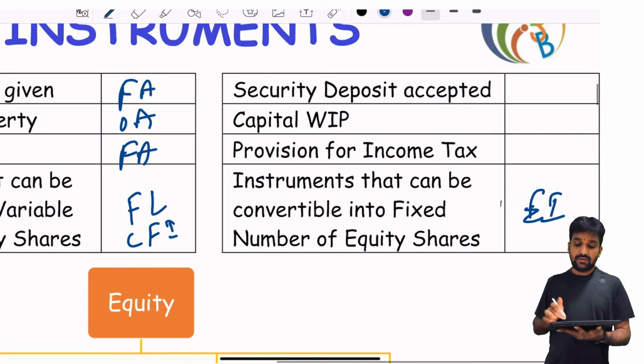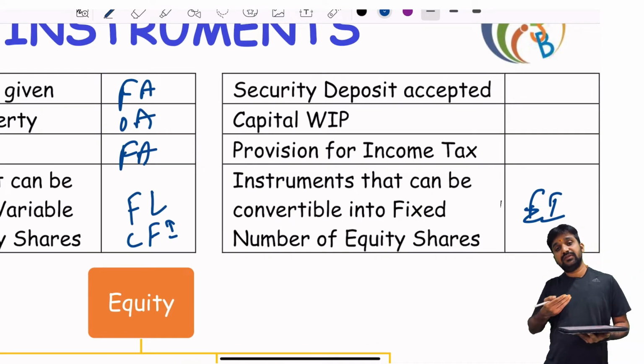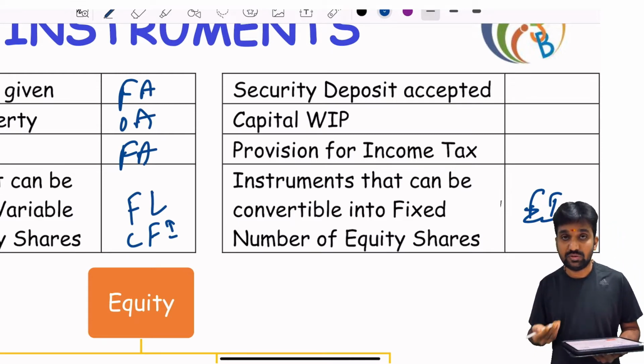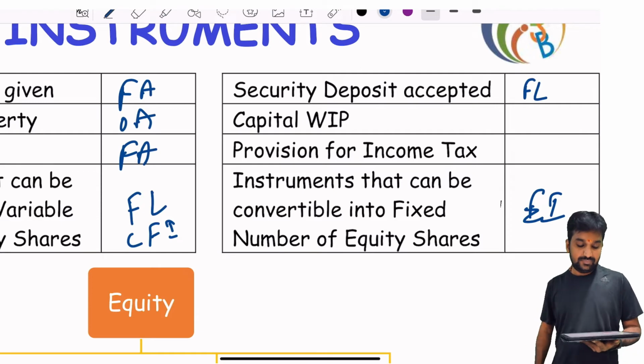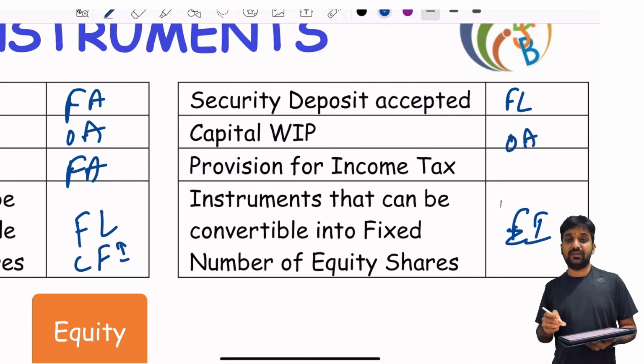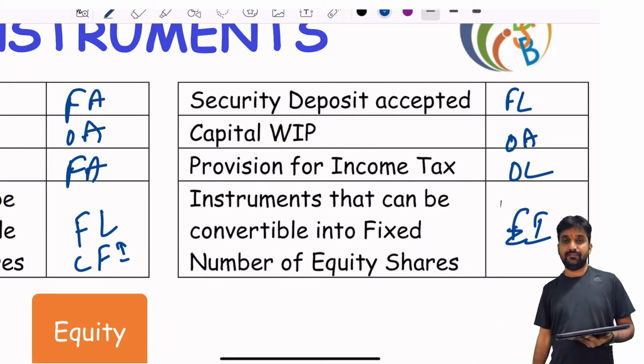The security deposit accepted. You have received the security deposit, so you have to pay it back. You can't discharge or settle it by goods or services. So it's a financial liability. Capital work in progress is other asset. Provision for the income tax is another liability. Clear?